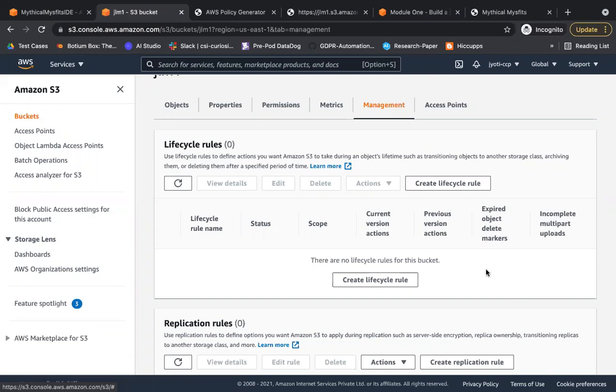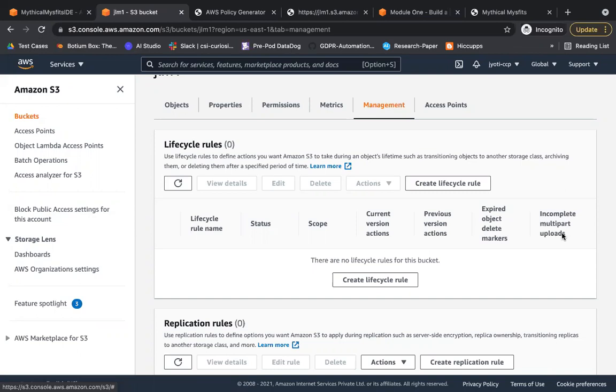If you want to give a special marker, incomplete multi-part upload, which I was telling you. So what is this multi-part upload? Let me just give you a brief about it. Ideally, in the case of Elastic Block Storage, which is another storage service for AWS, your data is stored in the form of blocks. For example, you're storing something. Block A would have the address of block B, and then B would have the address of C. So this is how you divide your object into blocks and you store it.